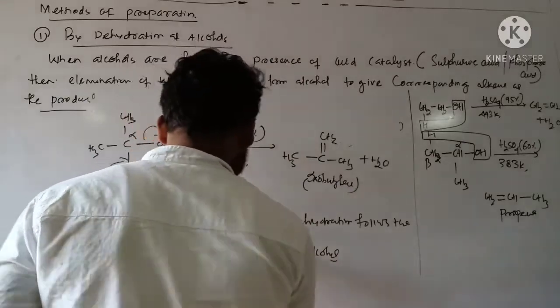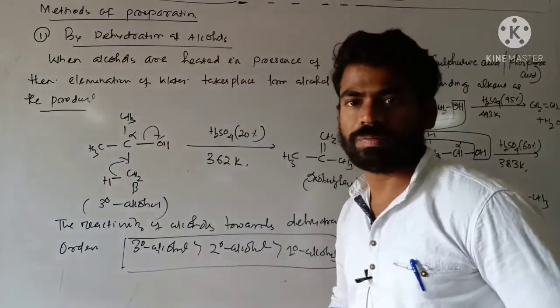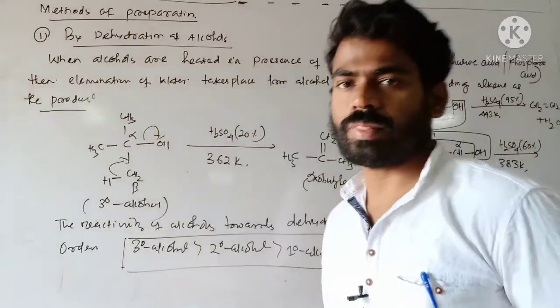So this one is the order of reactivity of alcohols. Got it? Okay.